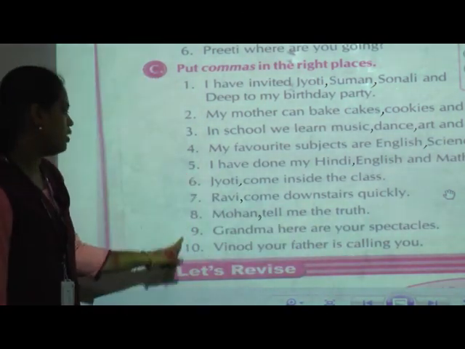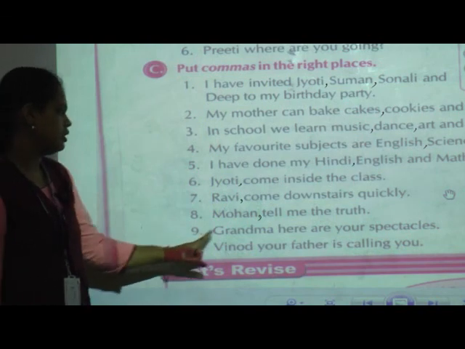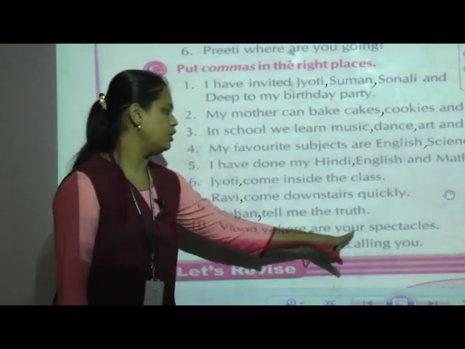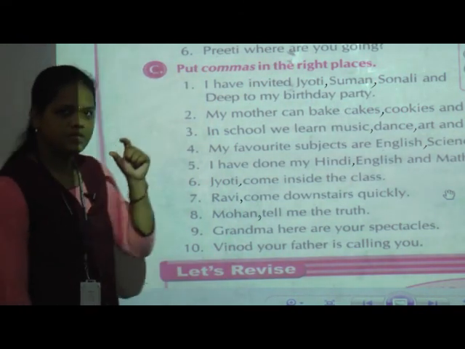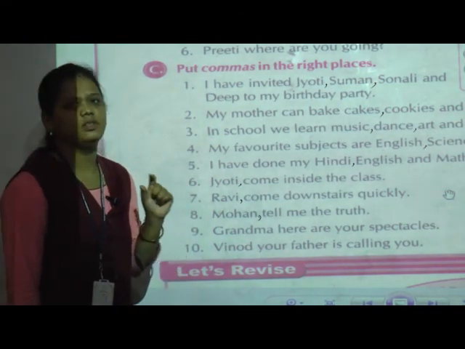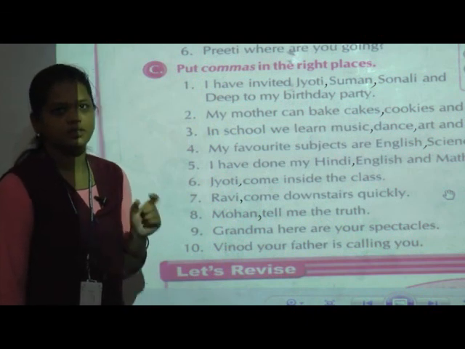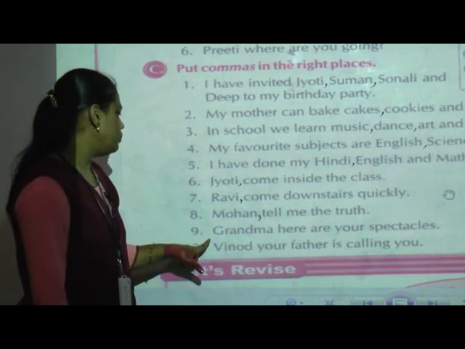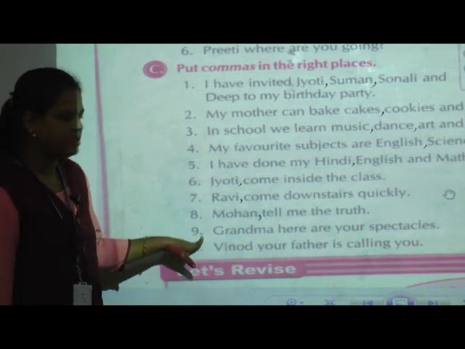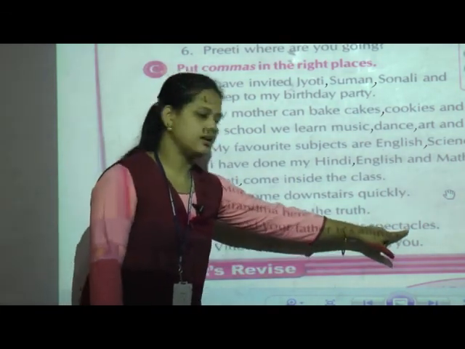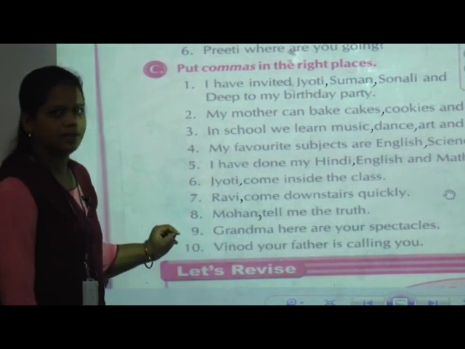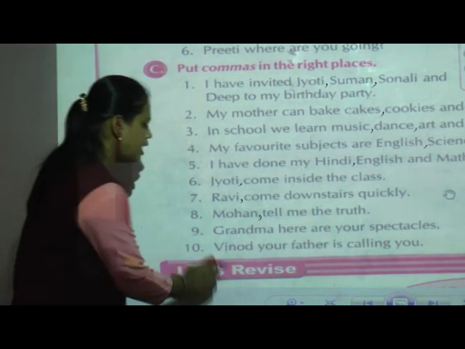Now, the ninth one is: grandma, here are your spectacles. Spectacles means specs, which your grandmother, grandfather or father uses. So the sentence is like this: grandma, here are your spectacles. What is the noun here? The noun is grandma.